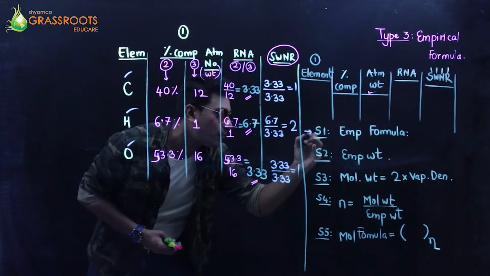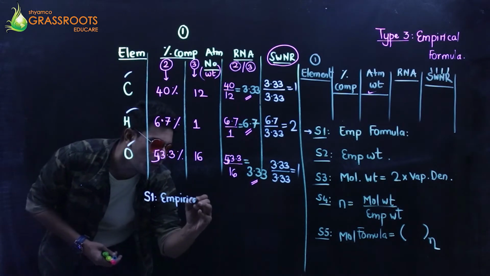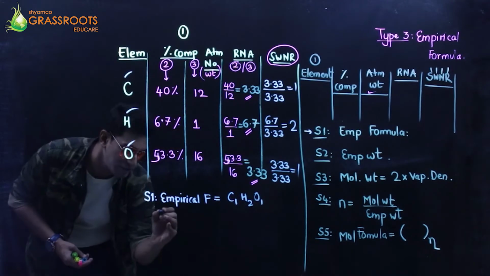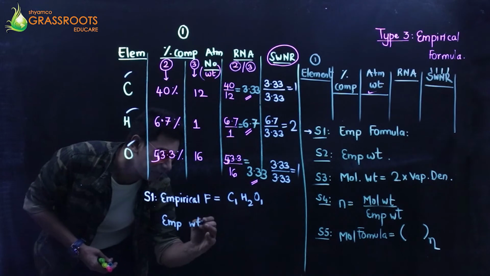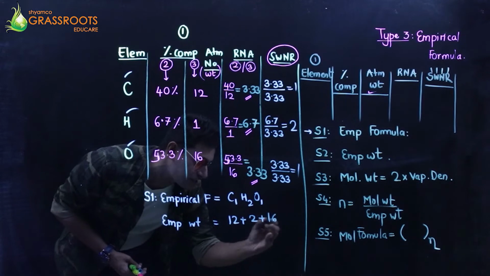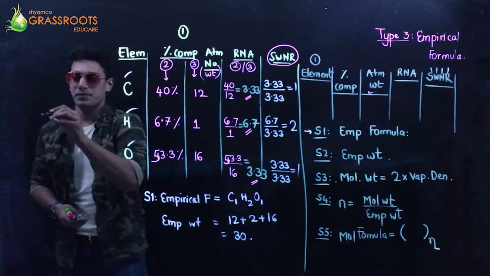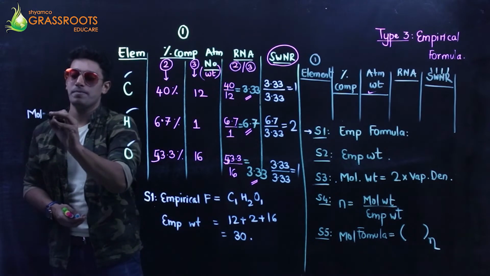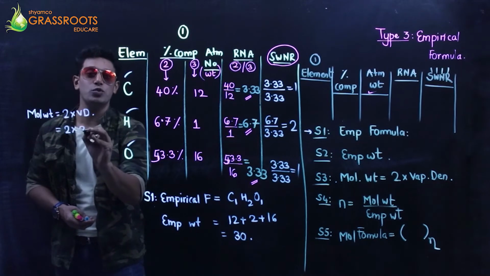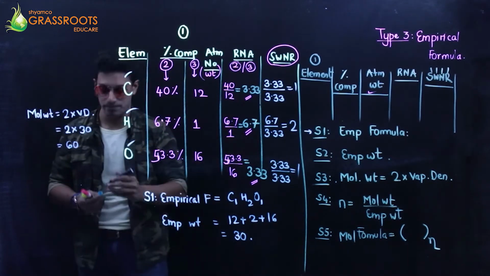So we start with step number 1. The empirical formula is going to be C1H2O1. Let's talk about the empirical weight: 1 carbon 12 grams, 2 hydrogen 2 grams and 1 oxygen 16 grams. That makes it 30 grams. Third step, the molecular weight is 2 into the vapor density, that's 2 into 30, which is going to be 60, because vapor density is given in the question.